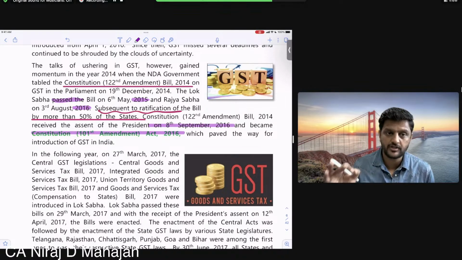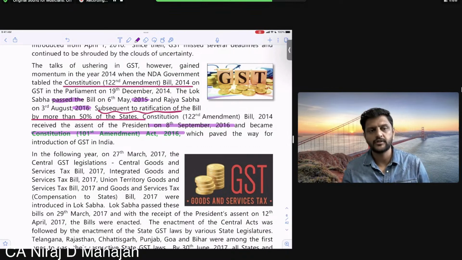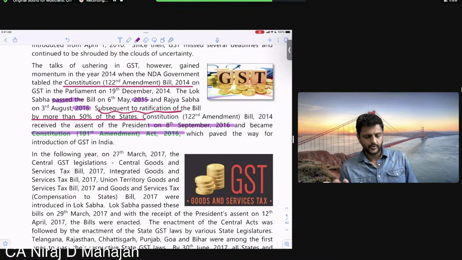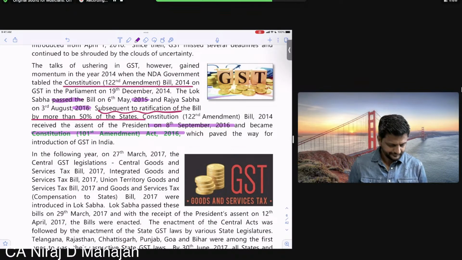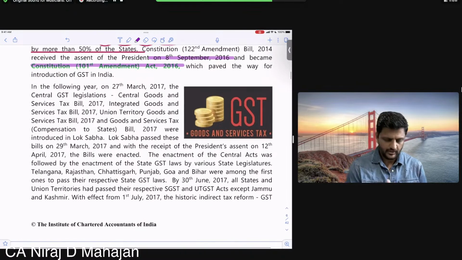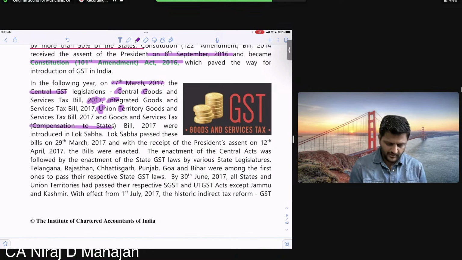The GST is not yet come, bacho. The first I'm talking about Constitutional Amendment Act. That Constitution, bacho, was amended and it gave the power now to make the GST rules. Okay? Ready? Then in the following year, pay attention. 27 March 17. Okay? The Central GST legislation, CGST 2017 was introduced. Okay? Again, bill. IGST 2017 and UTGST also introduced. Okay? And compensation to states bill 2017 was also introduced in the Lok Sabha.